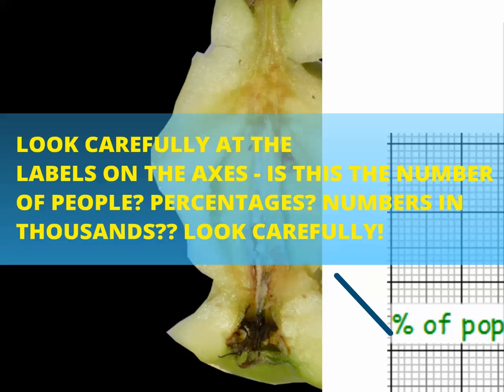So whenever you get a graph question, just stop yourself for a minute before you answer it and look very, very carefully at the labels on the axes. Now, what does this graph talk about? Is it about the number of people, as in number, or is it about percentages in people? Are the numbers in thousands, or in millions, or in individual people? Look very, very carefully.